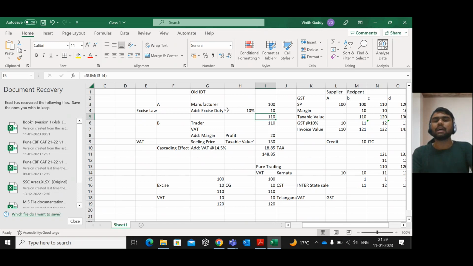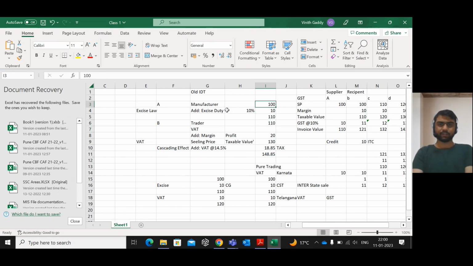What happened here is that the cascading effect is there in the whole indirect tax. If a particular law changes, that means from a seller's point of view, when a manufacturer sells to a trader, the excise duty will be levied, and when the trader sells to another trader or to the end consumer, as the law here gets different, the excise law will get in and the other VAT law, that is a state tax, will come into the picture. When the law changes, the tax chain breaks here. When the tax chain breaks, there is no flow of input tax credit from one law to the other law. So there is a cascading effect.